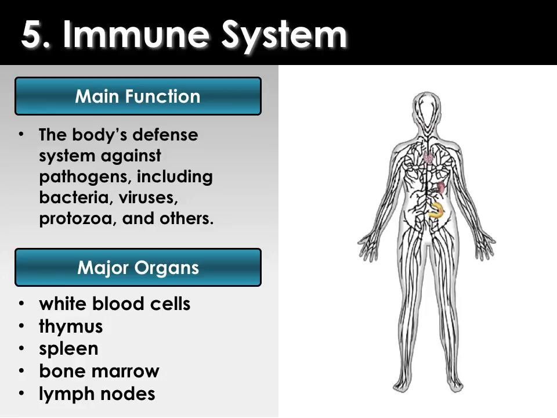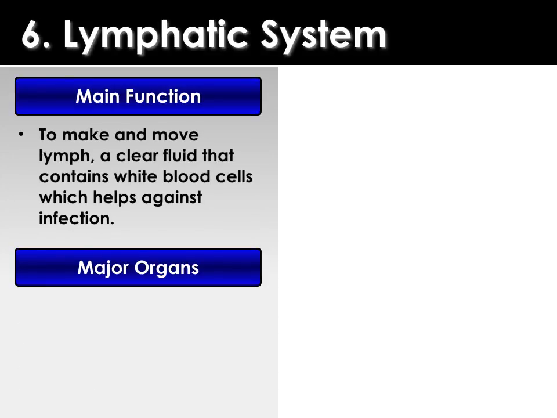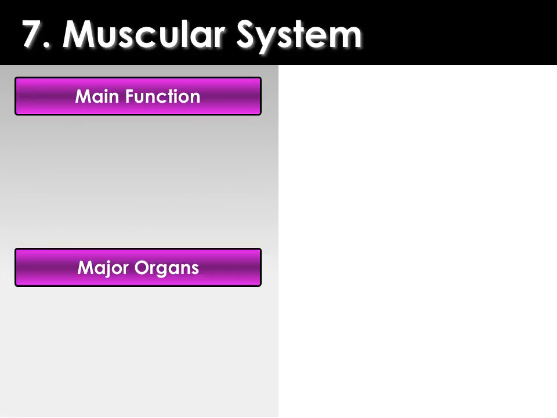Making up the immune system, you have white blood cells, the thymus, spleen, bone marrow, and lymph nodes. The lymphatic system's major function is to make and move lymph, which is a clear fluid that contains white blood cells that help protect against infection. Major organs associated with the lymphatic system are the lymph nodes, lymph ducts, and lymph vessels.